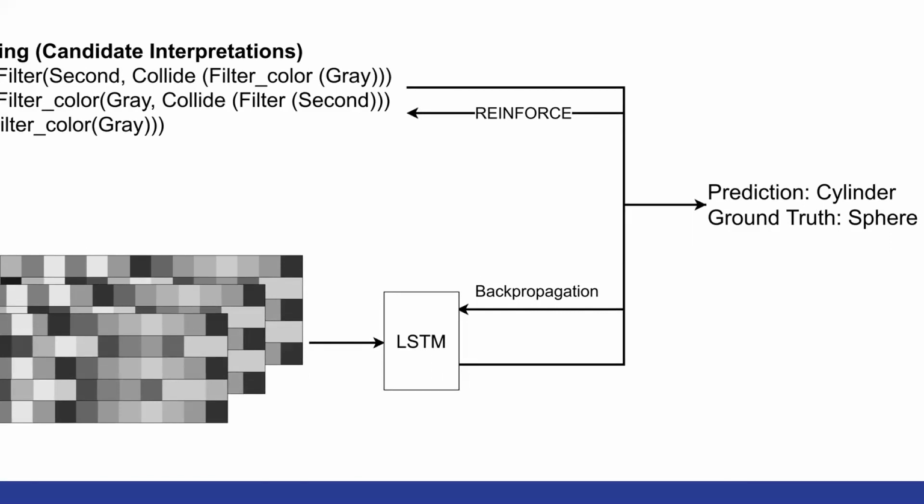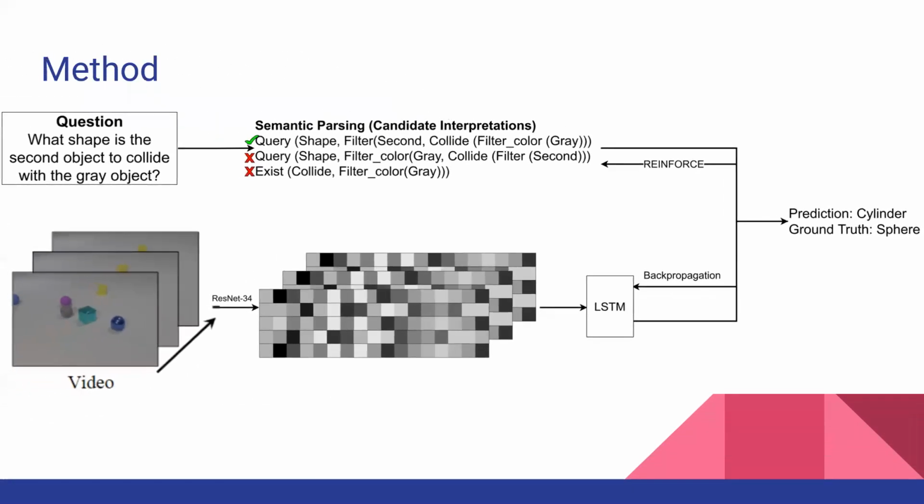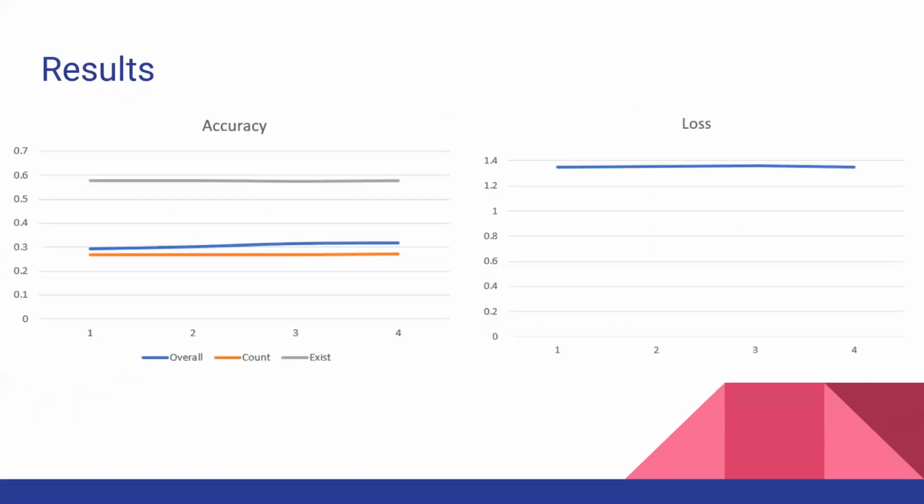Finally, a program executor takes the perception embedding and executes the latent symbolic program on it, which gives us the answer to the question. The perception module is trained using KL divergence between the original answer and the predicted probability distribution. For effective training, we employ curriculum learning and start with simpler questions and gradually increase the complexity.